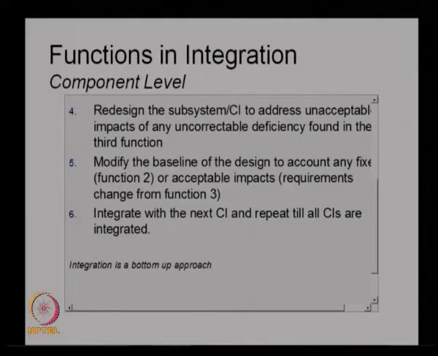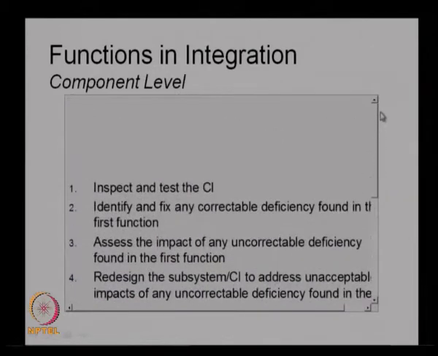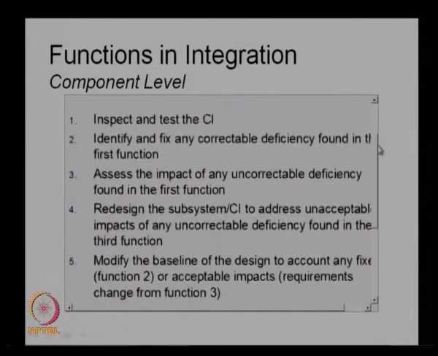but they are widely used because of the advantages and the easiness with which we can do the testing without any training or any pre-test planning. So, that is why big bang is normally used in software industries, and probably we are getting a lot of bugs because of this kind of approach also. So, these are the main functions to be done during integration.